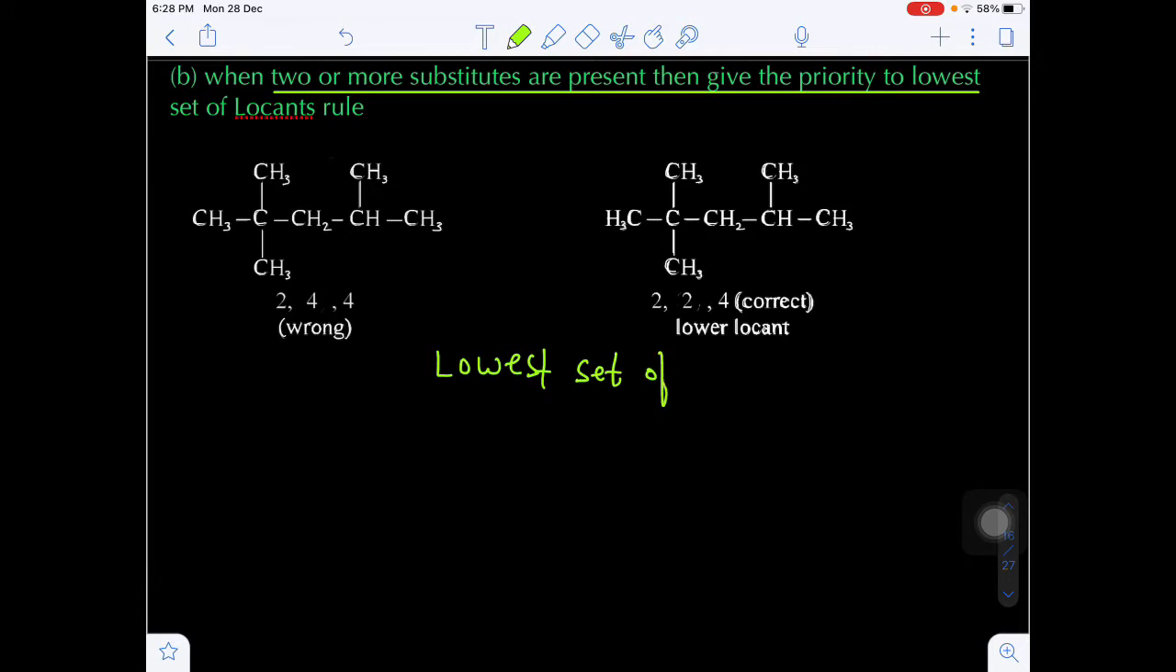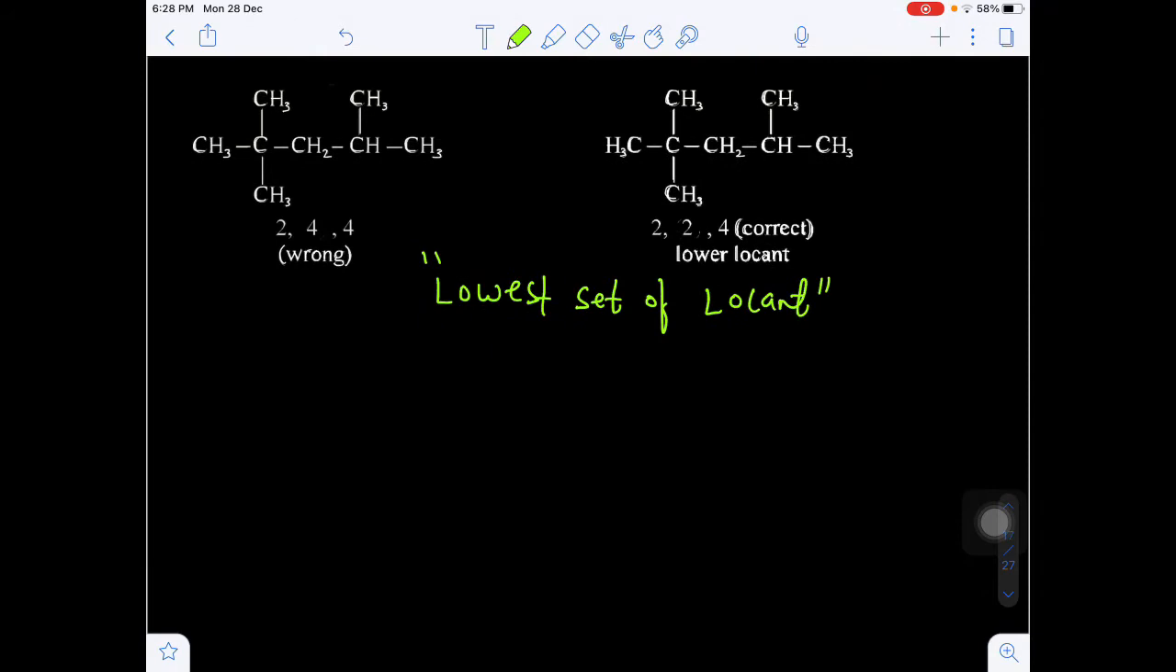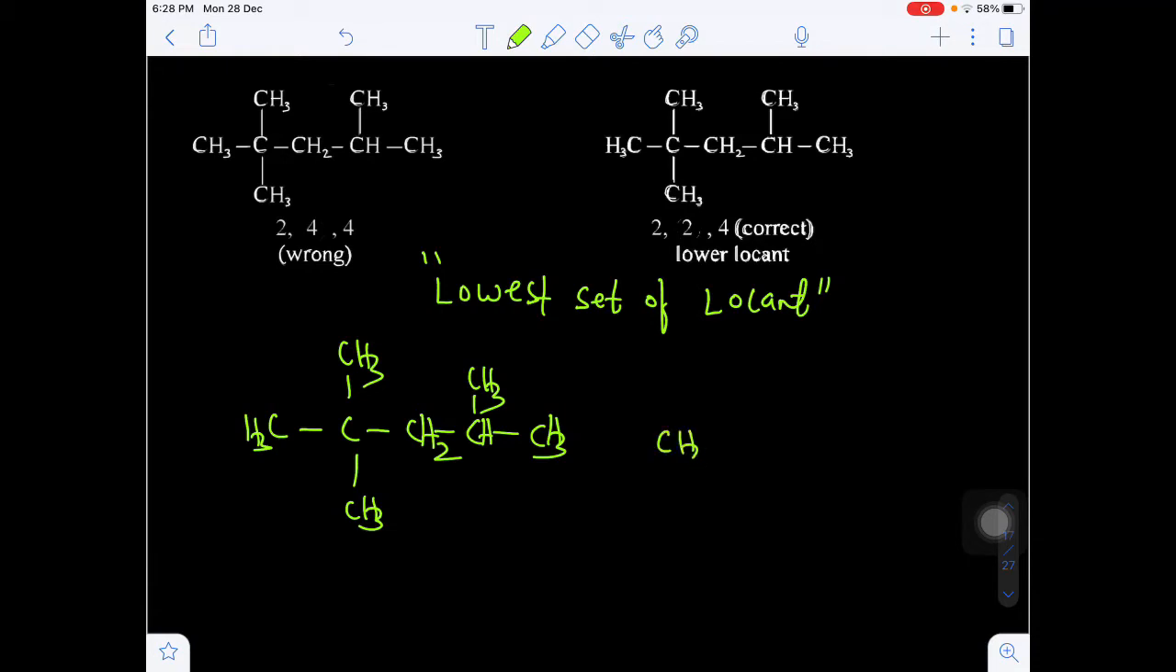Lowest set of locants. According to the lowest set of locants, let's suppose I am taking one example here. This is the first example I am taking. Now in this case, the same example I am repeating here. Now I have to decide from which direction to give the numbering, and that is very important, because here there is more than one substituent.